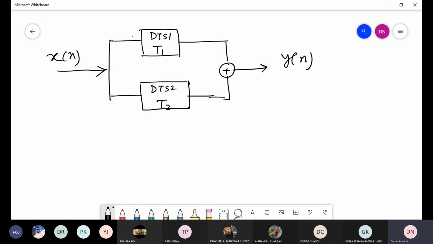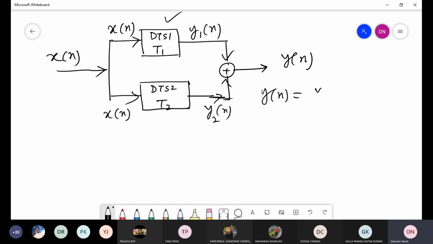Suppose at the input of system 1 you give the input x[n], and at the input of system 2 you give the same input. You get some y1[n] at the output of the first system and y2[n] at the output of the second system, and after adding these you get y[n], which is y1[n] plus y2[n].